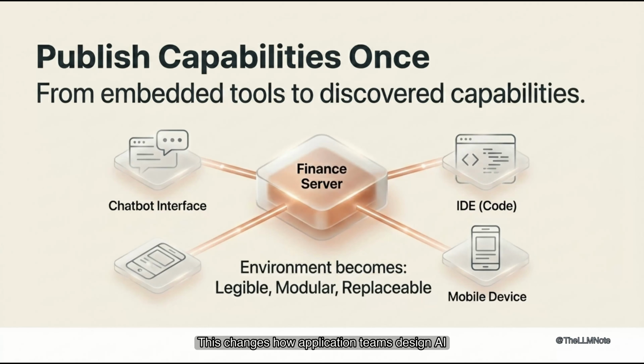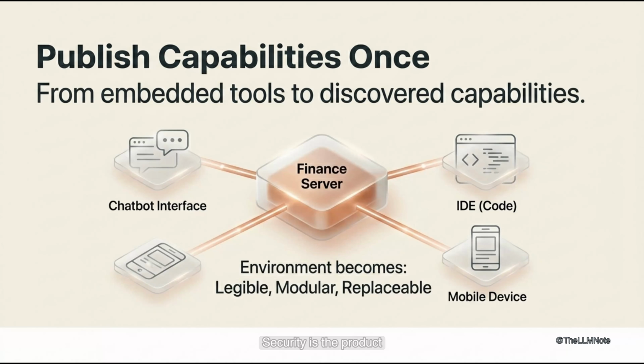This changes how application teams design AI. Instead of embedding every tool in every assistant, teams publish capabilities once. Compatible clients can then discover them. A finance server exposes invoice lookup. A code server exposes repository context. A support server exposes ticket workflows. The assistant becomes lighter. The environment becomes legible, modular, and replaceable. Ownership shifts to the platform.